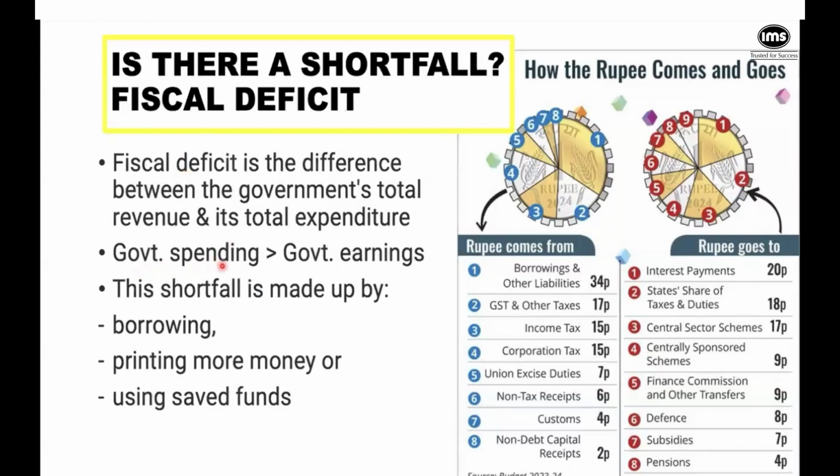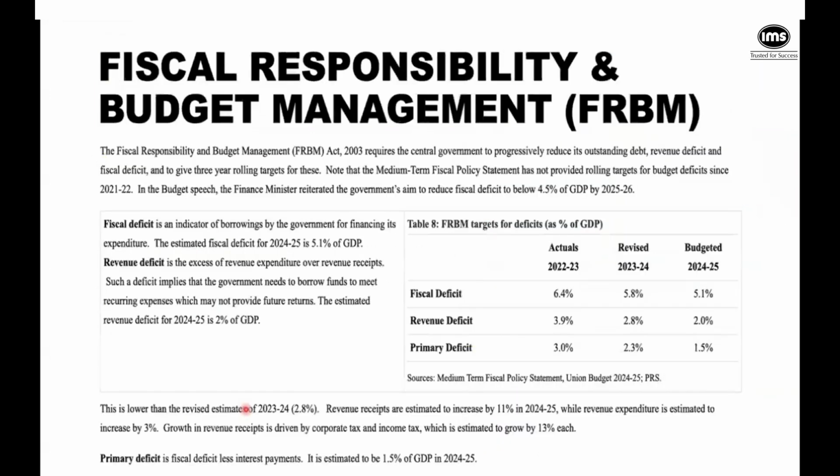And then, of course, the shortfall is made up. Either the government can borrow internally, externally, or the government can print more money, or the government can use some saved funds, which has been working for us because the RBI has been giving money to the government in very healthy amounts, right? So there is something important in India. We have the Fiscal Responsibility and Budget Management Act. Under this act, every government, no matter who leads the government, no matter which party, is bound by parliament to keep the fiscal deficit low.